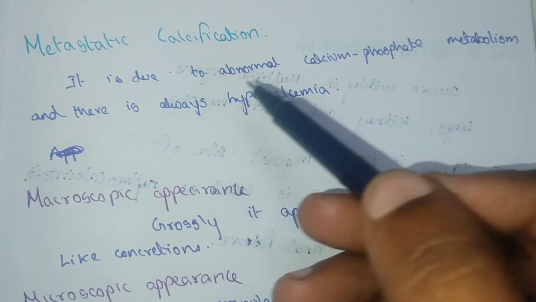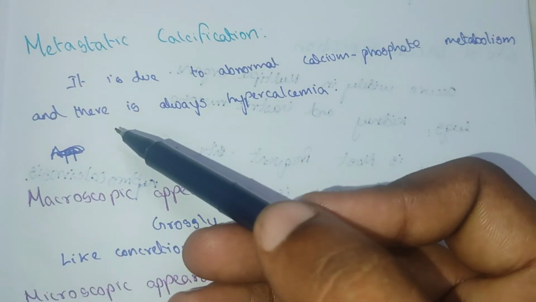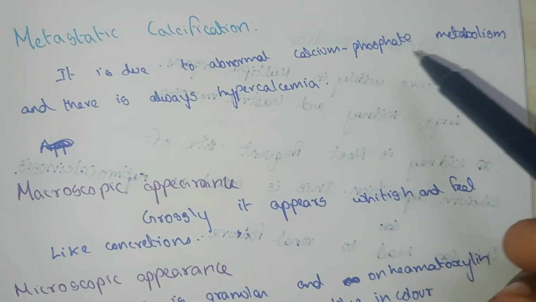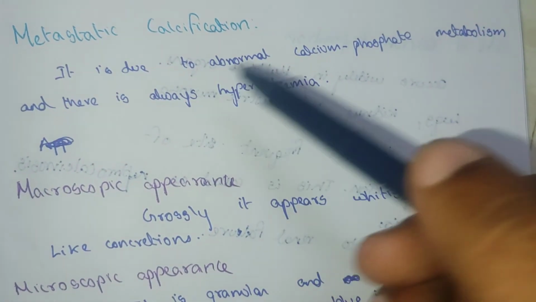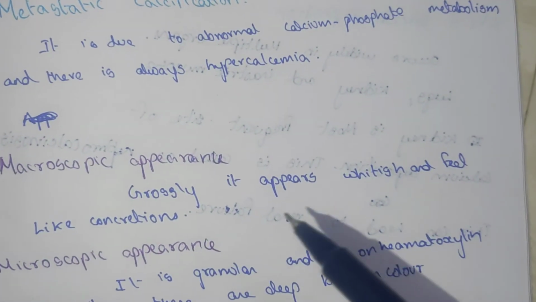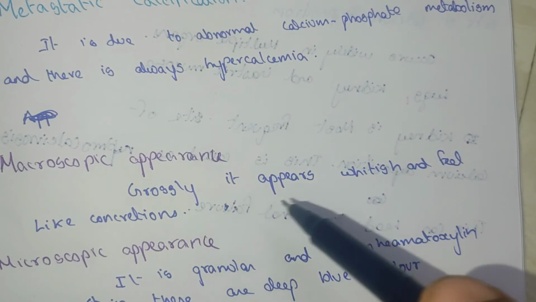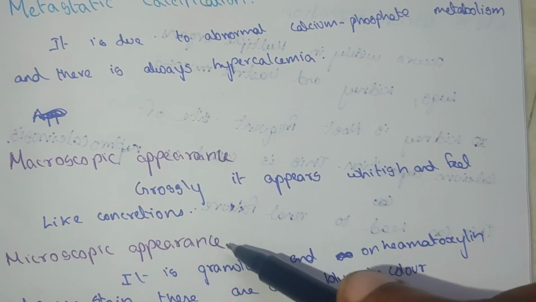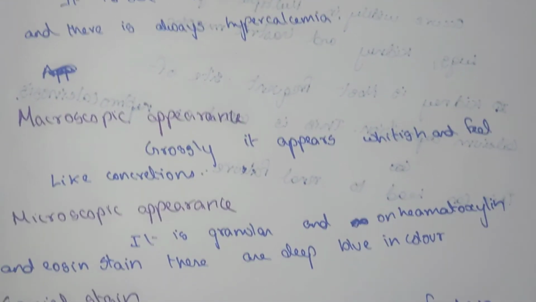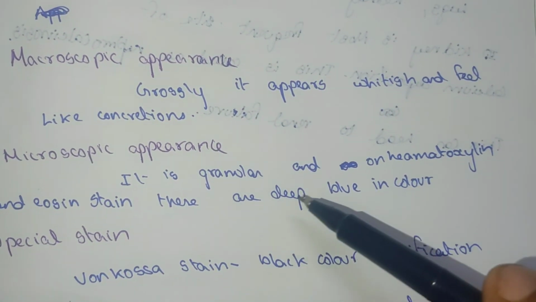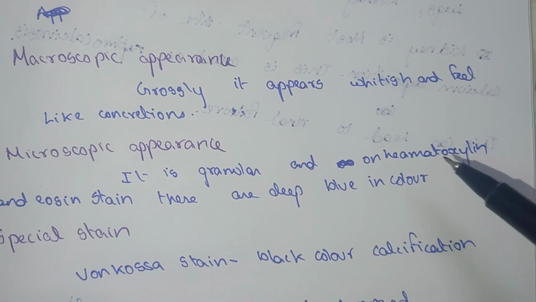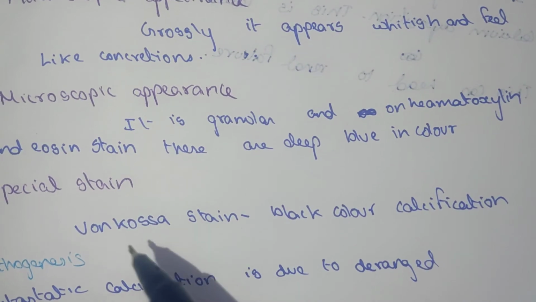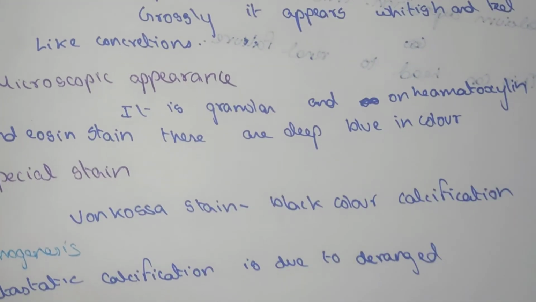Metastatic calcification. It is due to abnormal calcium phosphate metabolism and so there is always hypercalcemia. Macroscopic appearance: it appears whitish and feels like concentration. Microscopic appearance: it is granular, and on hematoxylin and eosin stain there is a deep blue color. In special stain, Von Kossa stain, black colored calcification is seen.